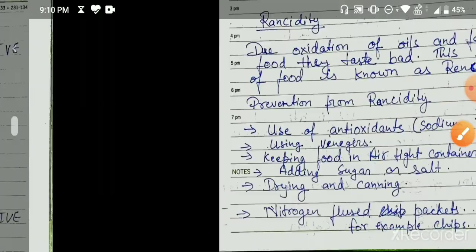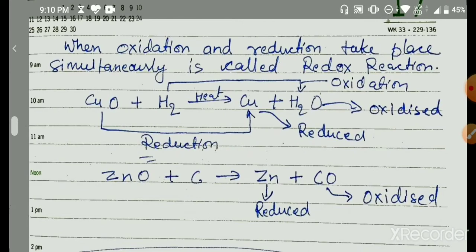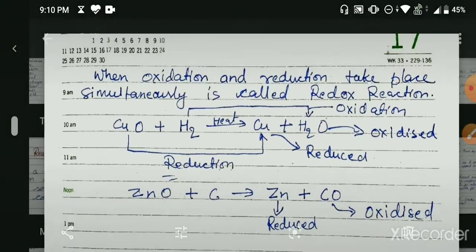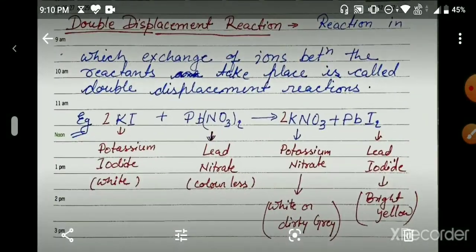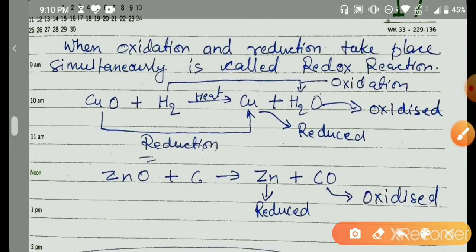And now let's go back to another topic. Now we will discuss the redox reaction. When the oxidation and reduction reactions take place simultaneously, meaning both reactions are taking place together, so here you can see that in this reaction the copper, and in this reaction hydrogen.